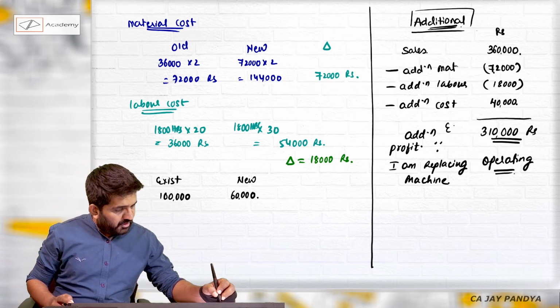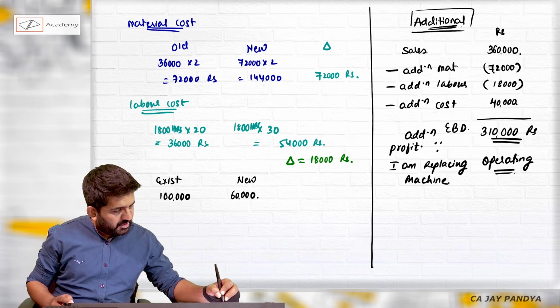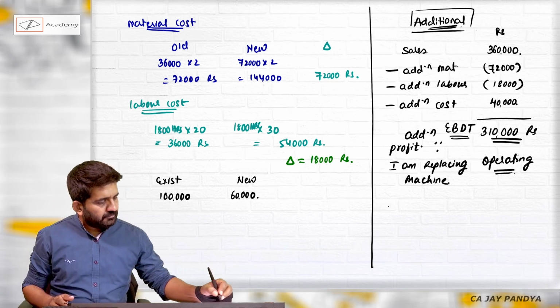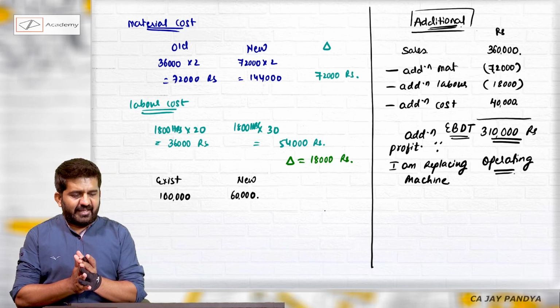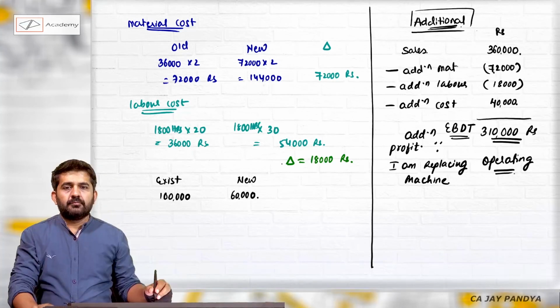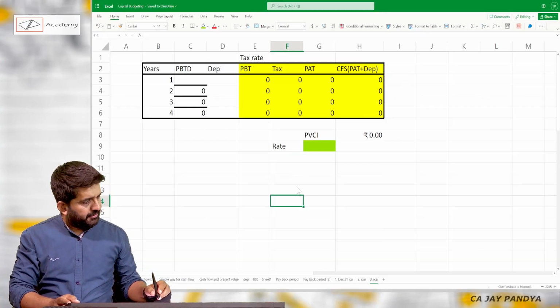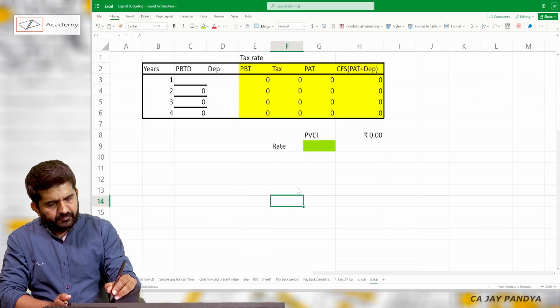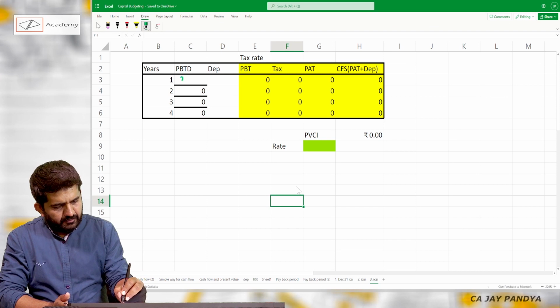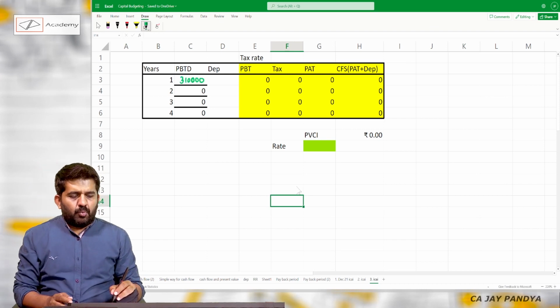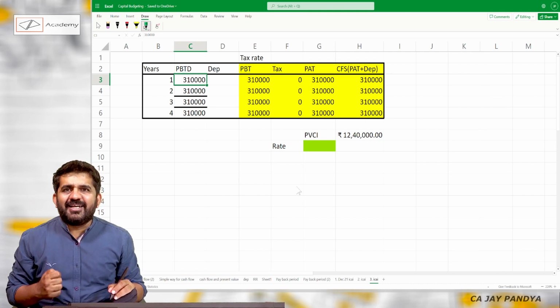So it is earning before depreciation and taxes, which is 3,10,000 rupees. Let me put 3,10,000 rupees in my Excel sheet.